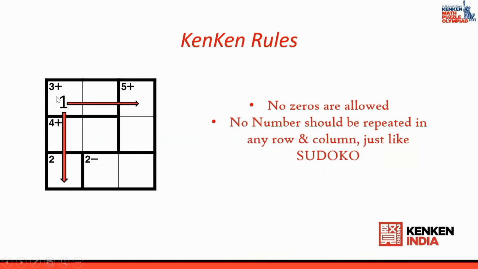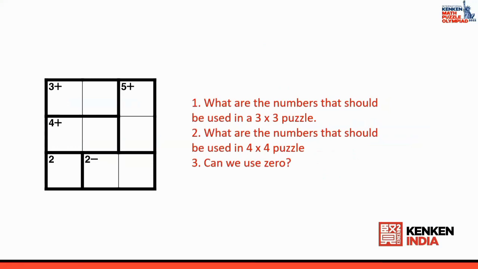Okay. And if you take the 3 by 3 puzzle, 1, 2, 3, necessarily all 3 numbers have to be present. The order can be anywhere. Same way, horizontally and vertically, 1, 2 and 3 have to be present in the grids. This can be different, okay, but all 3 numbers have to be present. The position can be different. Okay, now let us go to the next one.